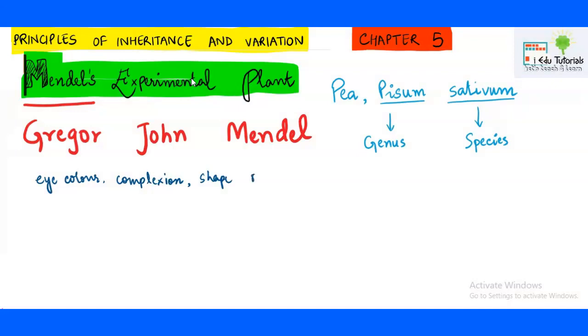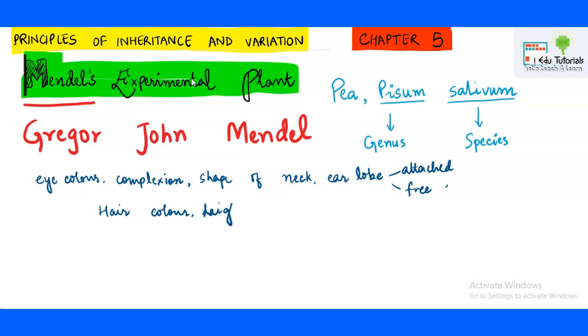Of neck is also inherited. The shape of the ear lobe is also inherited. It could be attached, which you have studied in your lower classes, or it could be free. Your hair color. There are so many things to talk about. Your height is also inherited, right? These are the characters which are present in the human being.